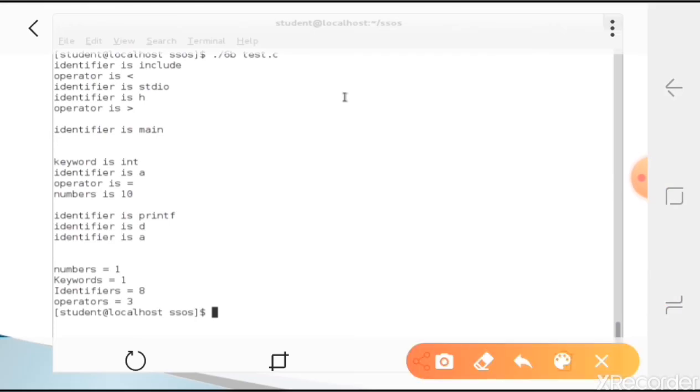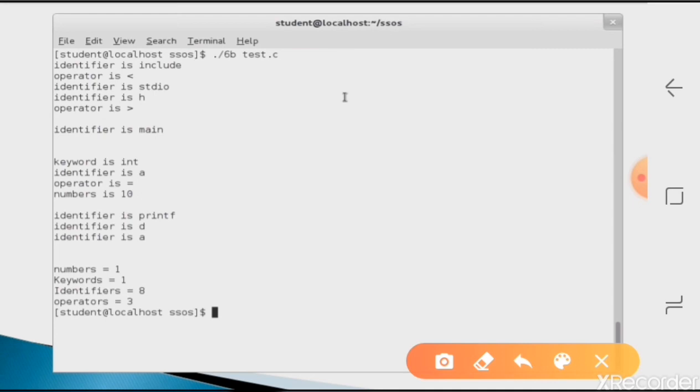Now what we are doing is displaying how many keywords, how many numbers or digits, how many identifiers, and how many operators there are. That we are displaying. This is the final result.